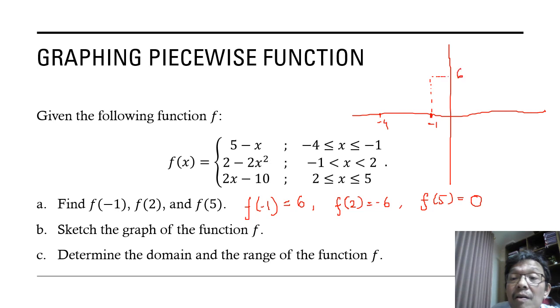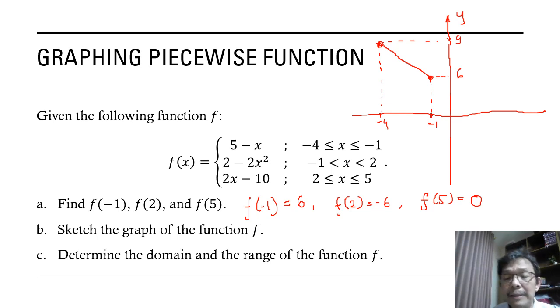And at -4, 5 minus (-4) is 9. So let's say here for y, 9. So this is 9, and this is the straight line, because it is a line equation, I draw a straight line for this.